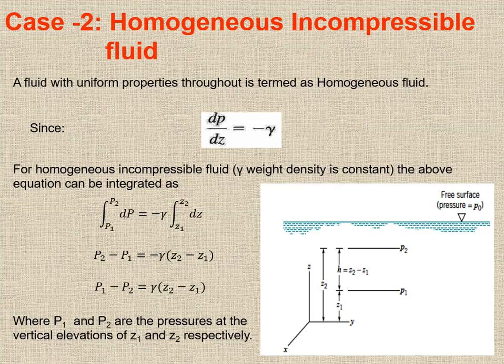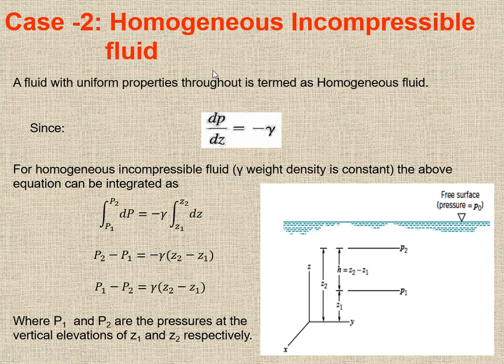Now move on to case number 2, the homogeneous incompressible fluid. Homogeneous incompressible fluid means the fluid throughout this fluid system has the same density and also it is incompressible. That means it has a single rho, the density is the same, and also the density is constant.